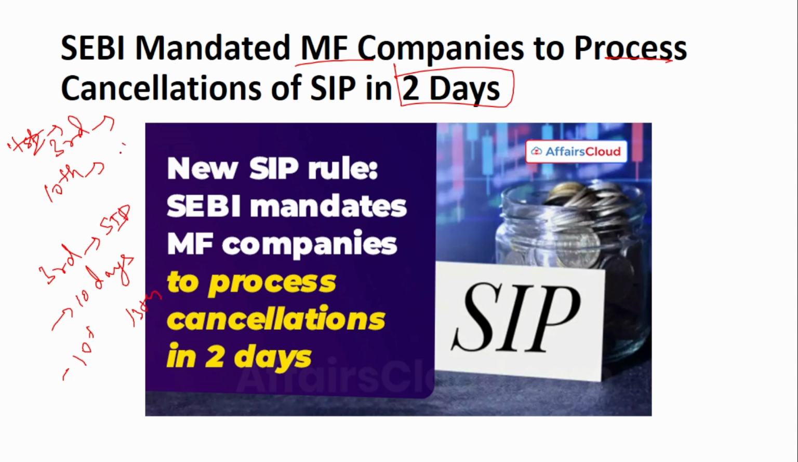So the 10th SIP will run. There will be a trigger for the ECS on the 10th. So when the customer does not have funds in his bank account, because the customer thinks that I have given the cancellation, so why should I have the amount?